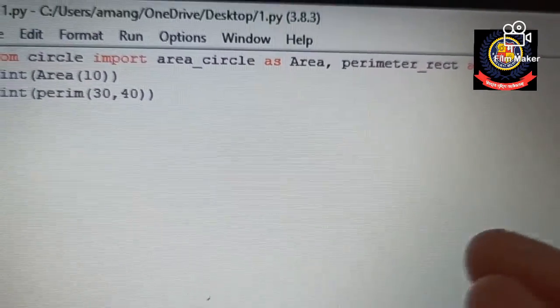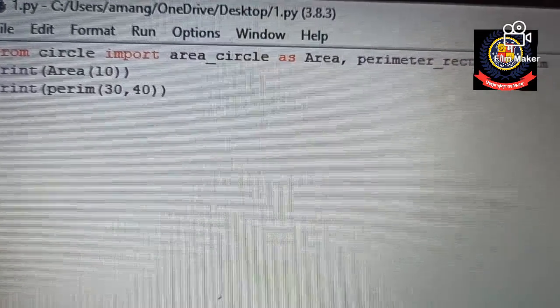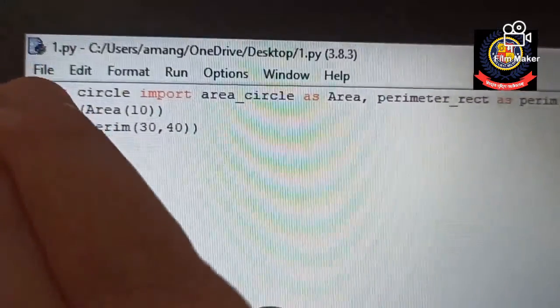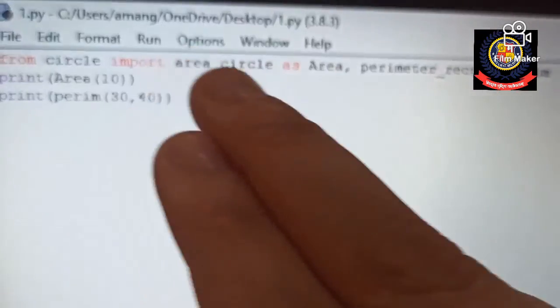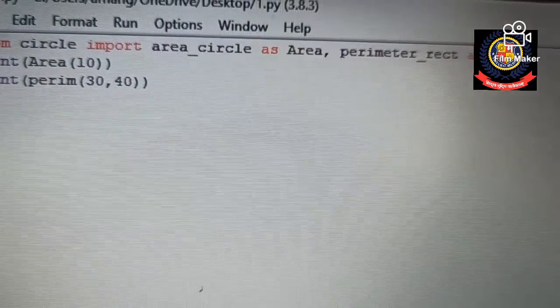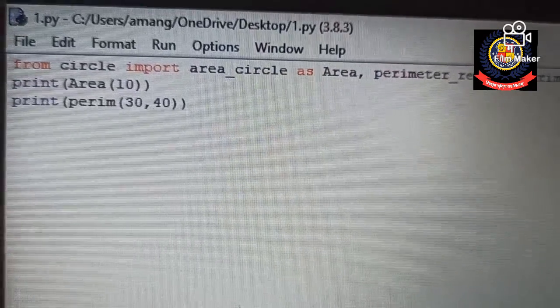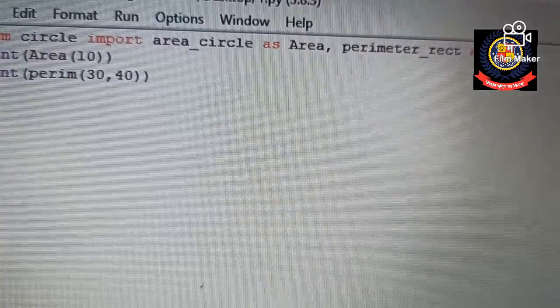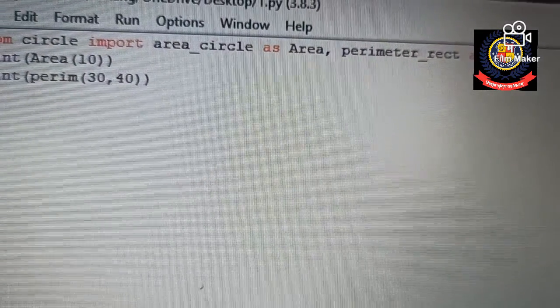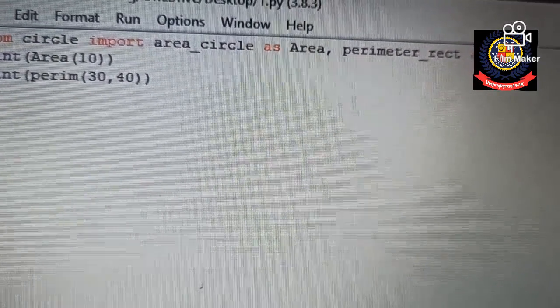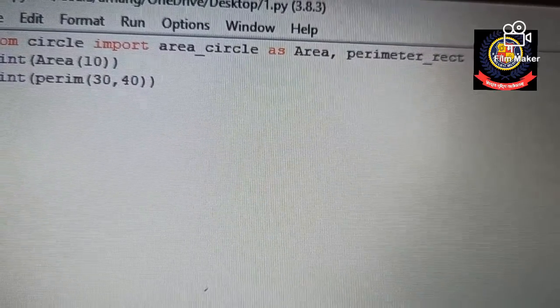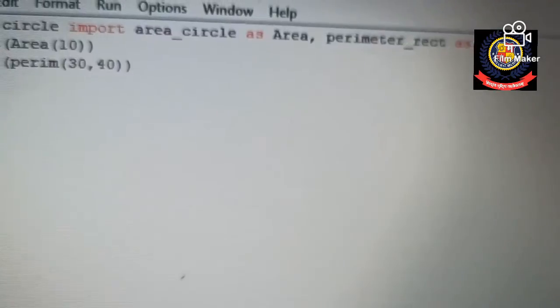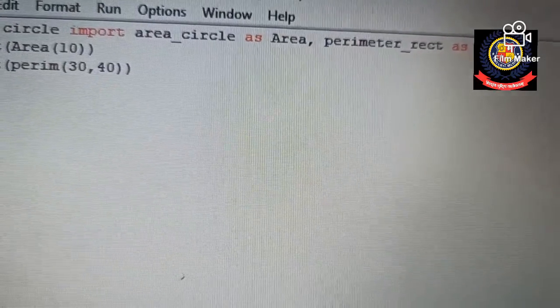Clear. And this is the way of using the from module import object command. Like this is the module, then import, and these are the objects that I have declared. So this is the syntax for using the from module import object command. And please always remember, whatever objects and variables you have made available, only those will you be able to access, the rest will not be.